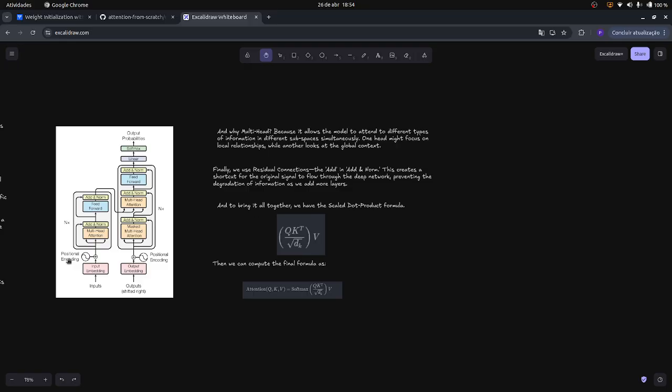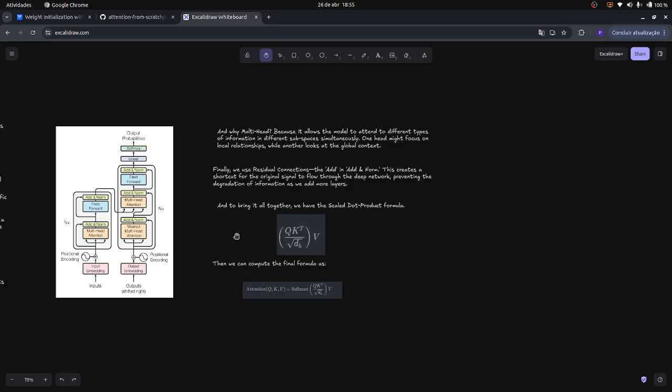And why multi-head? Because it allows the model to attend to different types of information in different subspaces simultaneously. One head might focus on local relationships, while another looks at the global context. Finally, we use residual connections, the add in add and norm. This creates a shortcut for the original signal to flow through the deep network, preventing the degradation of information as we add more layers.